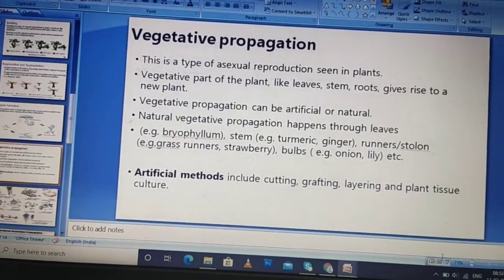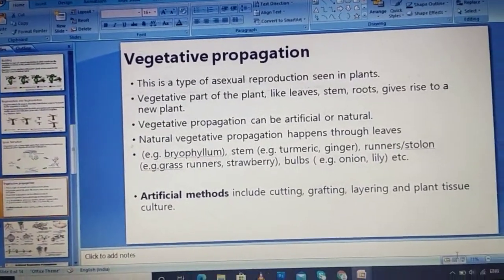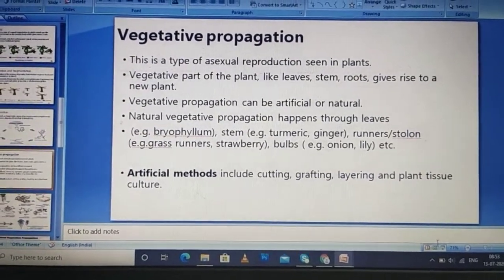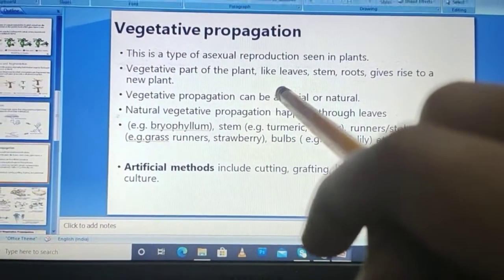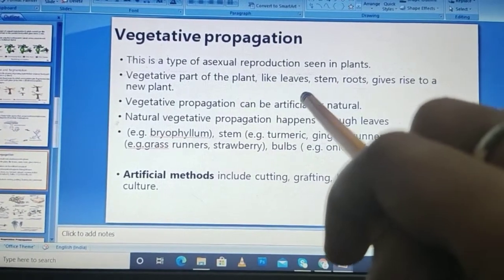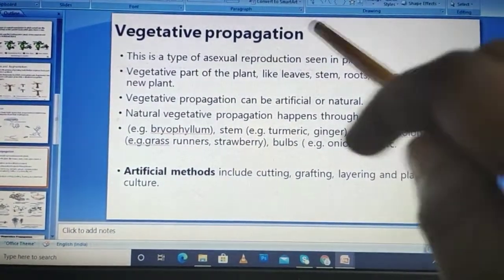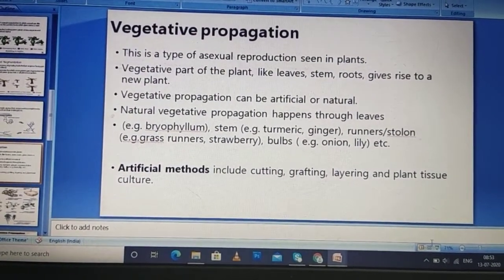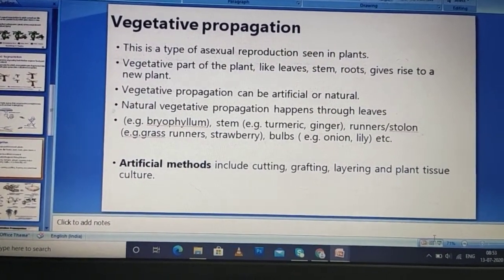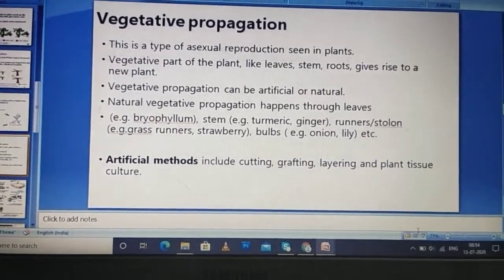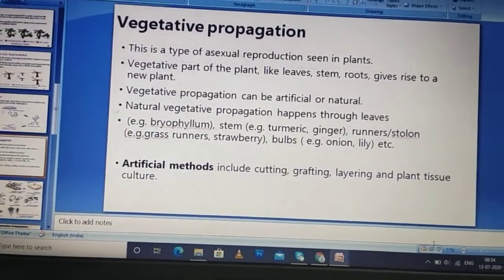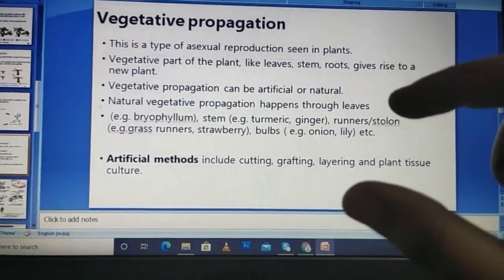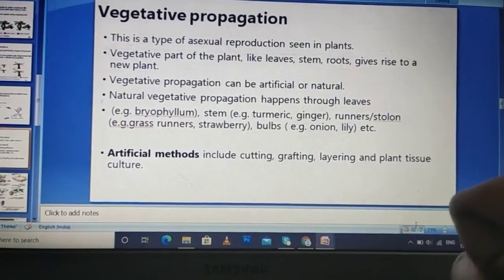Now let's study vegetative propagation, like how organisms are made from the vegetative part of the plant. The vegetative parts of the plant through which a new individual can be formed are leaves, stem, and root, and they can give rise to a new plant. You have seen in your home, if somebody is growing vegetables, they grow from old potatoes, or even from the stem of mint and coriander. A whole new coriander can be produced.